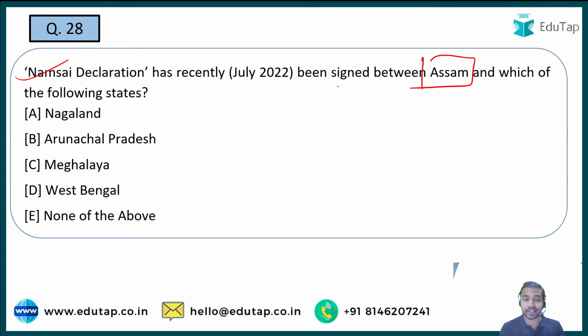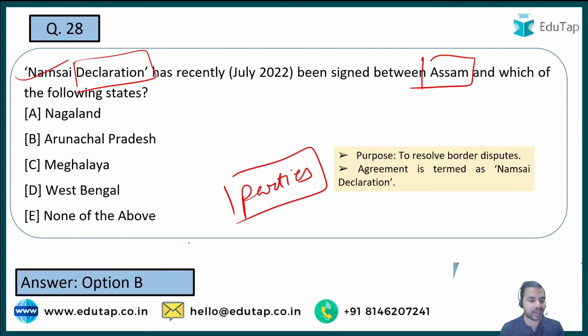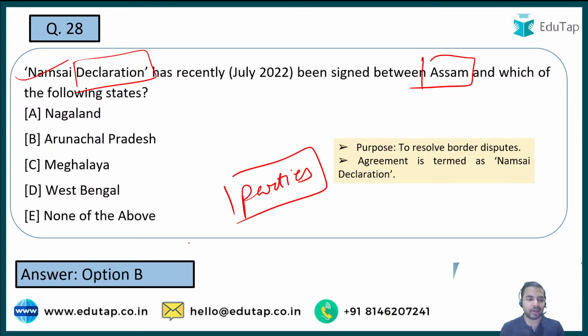Whenever such kind of declarations are being signed, you are always required to remember the names of the parties involved in the signing of that particular declaration. So please tell me what is the right answer. Here people are saying option B, and that is absolutely right. Arunachal Pradesh is the right answer to this question. The agreement to resolve the border disputes that Assam and Arunachal Pradesh are having right now, this particular declaration was launched to resolve such border disputes, and this declaration is called Namsai Declaration.